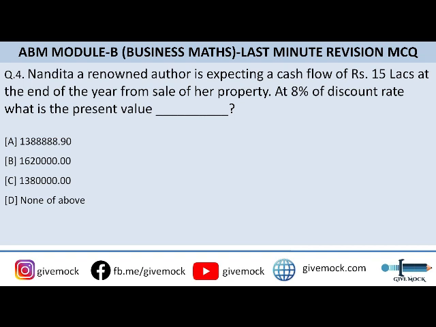Nandita, a renowned author, is expecting a cash flow of rupees 15 lakhs at the end of the year from sale of her property. So at 8% discount rate, what would be the present value of the cash flow? So there are little calculations here. If you know the formula, it is a very easy question. You can easily score 1 mark for the right answer.